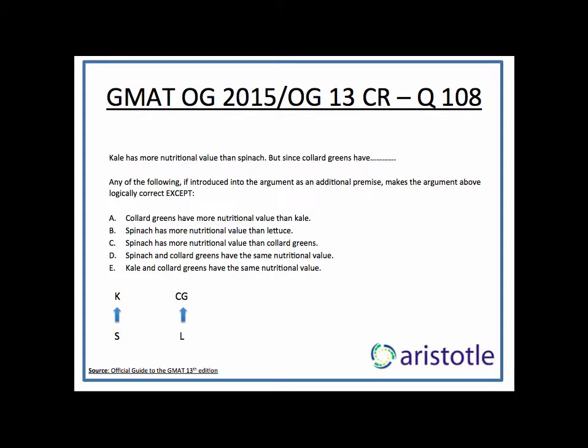And what does A say? Collard greens have more nutritional value than kale. Now you see there are two possibilities. Kale can be in between collard greens and lettuce, or kale can be below lettuce. It can also be at the same level as lettuce. So from A, we cannot conclude that kale will be above lettuce. So A is the answer to the question. It is the exception we are looking for.